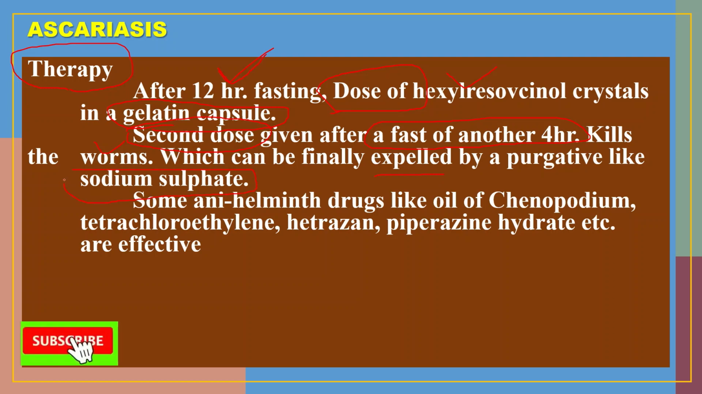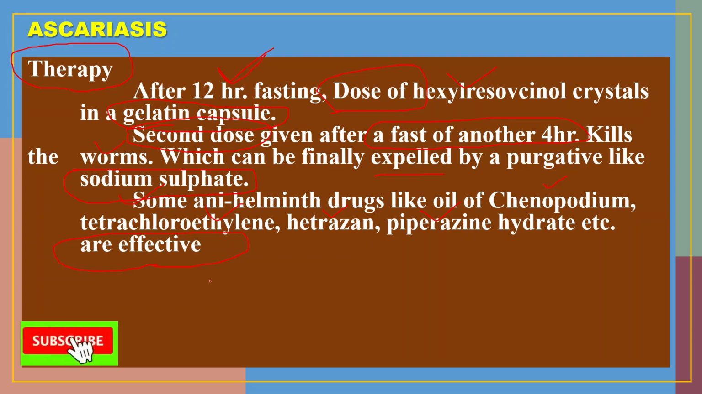Sometimes some anthelmintic drugs like oil of chenopodium, tetrachloroethylene, hetrazan, and piperazine hydrate, which are effective anthelmintic drugs, are also given to that person. A mixture of tetrachloroethylene and oil of chenopodium is also very effective for the treatment of ascariasis.